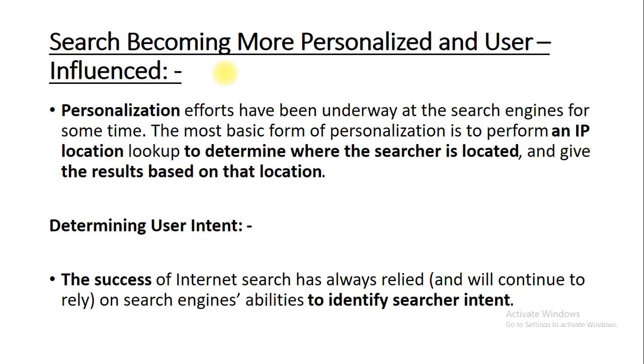From the IP address, the search engine is able to determine where the searcher is located, and once the location has been traced, it will produce results based on your location. In this way, search engines are able to generate results based on the personalization of the user, and they are able to convince the user.